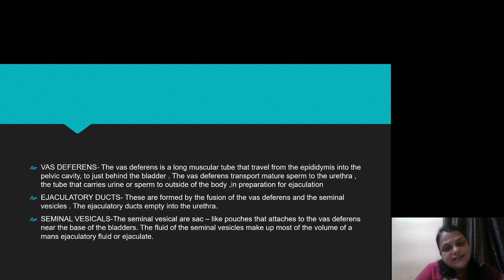Vas deferens. It is also a long muscular tube that travels from the epididymis into the pelvic cavity just behind the bladder. Its function is to transport and also nourish the sperms before ejaculation so that the sperms can become more viable, vital and mobile.